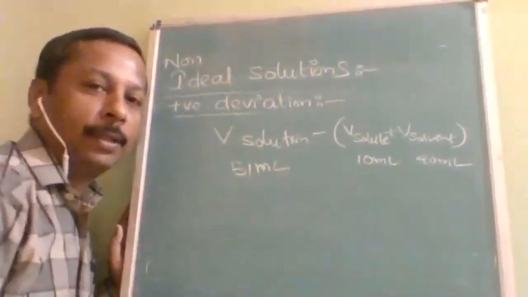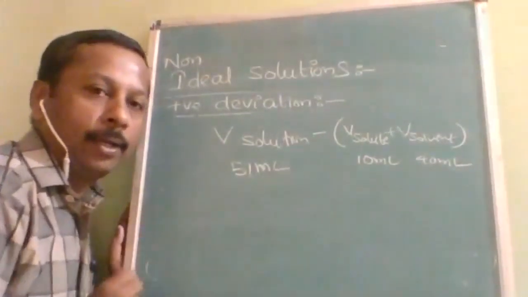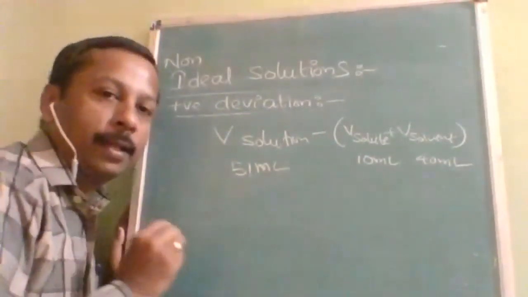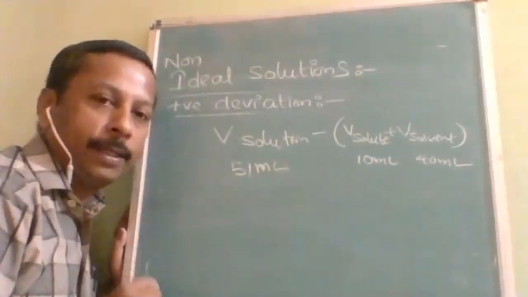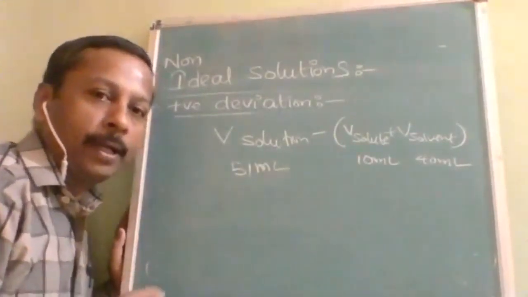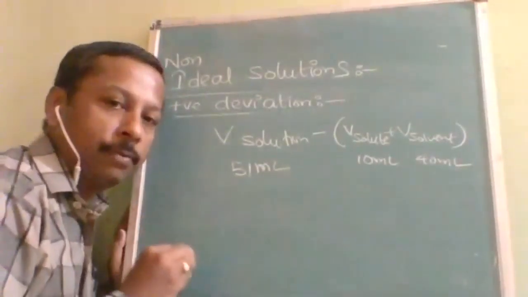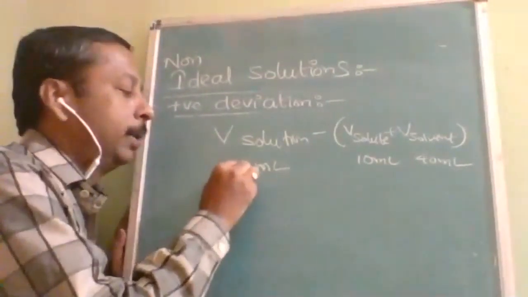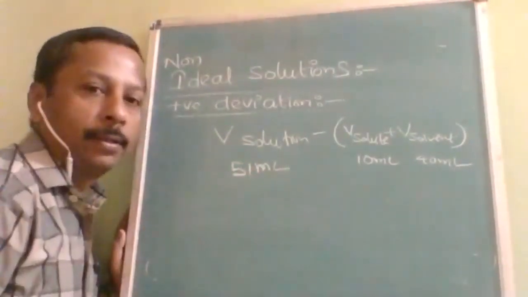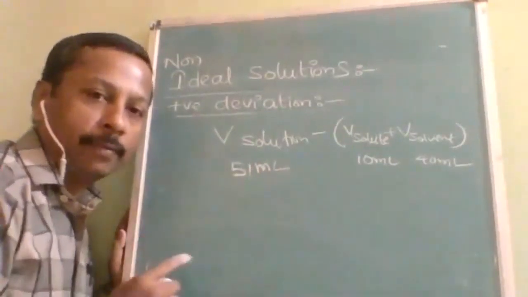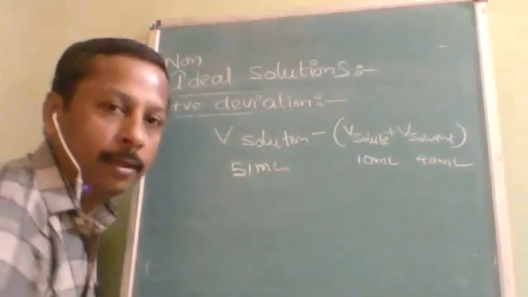Why? Because in the previous condition I told you, P is greater than the ideal expected value, and heat is required. You are forcing them to stay together, but they do not like each other. So this will happen, and why it is happening, I will tell you logically.